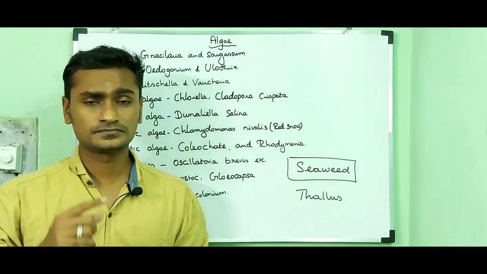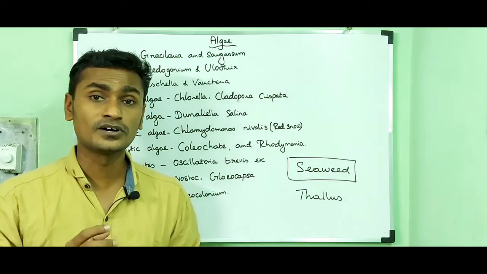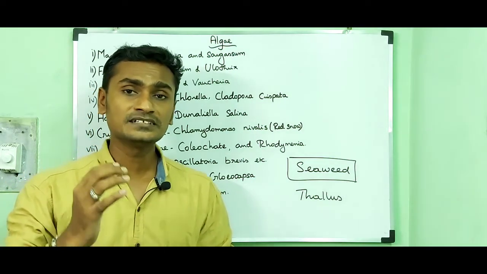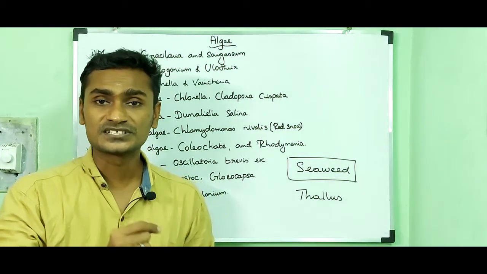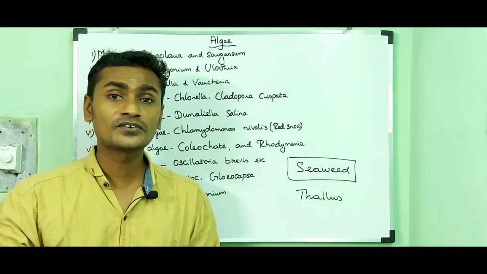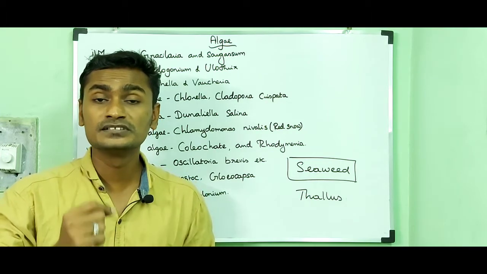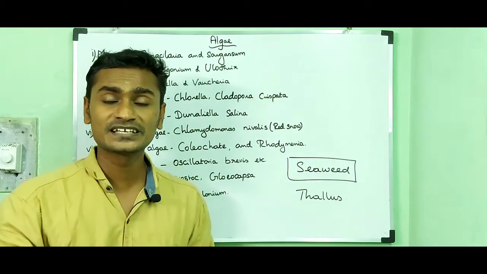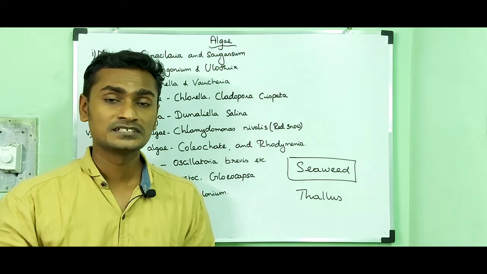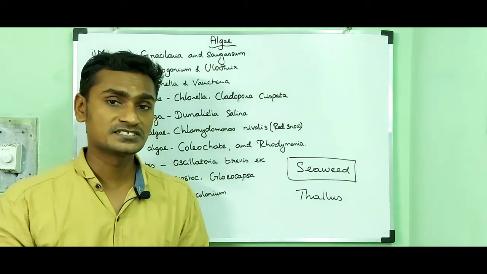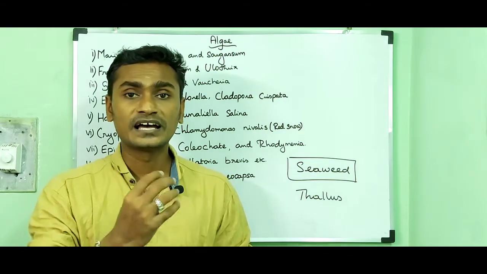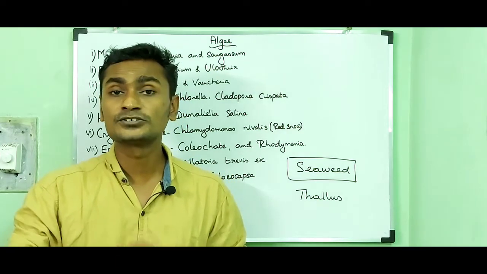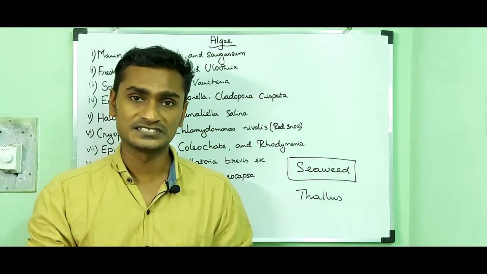Two-thirds of our Earth's surface is covered by ocean and sea. The photosynthetic plants called algae are present here. More than half of the primary productivity of the world depends upon these photosynthetic algae. Primary productivity means the sunlight is absorbed by the algae and utilized to produce chemical energy.